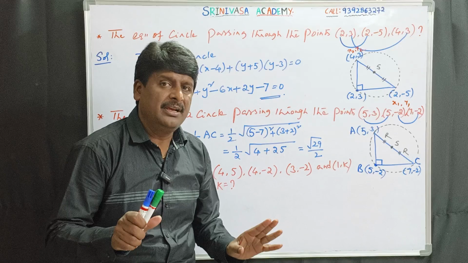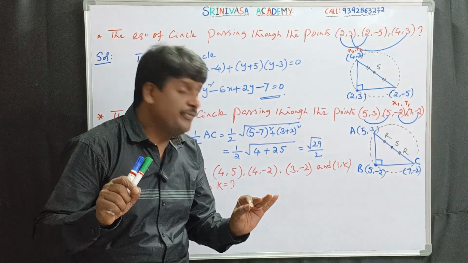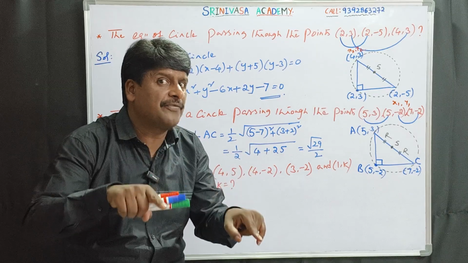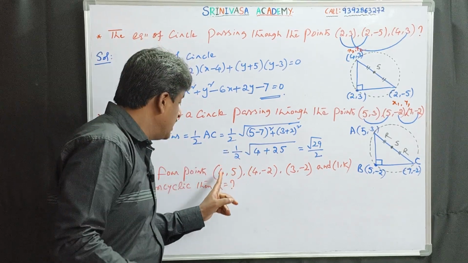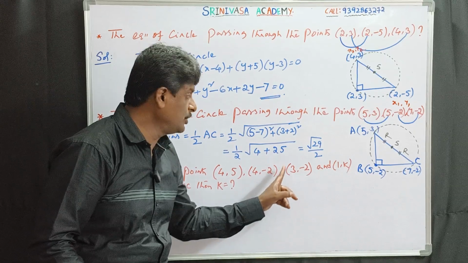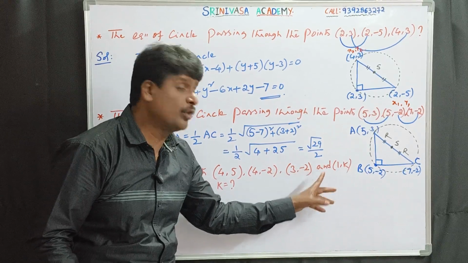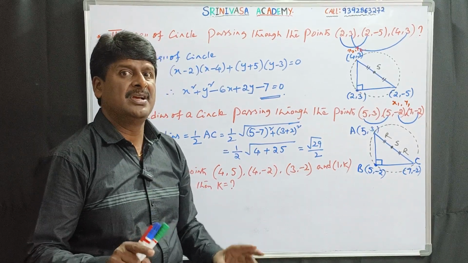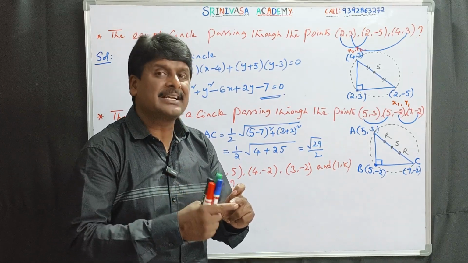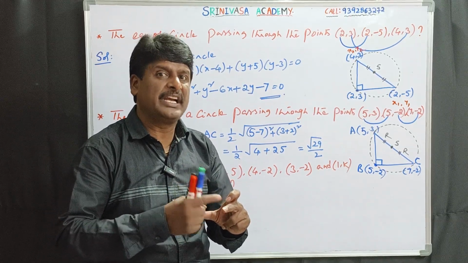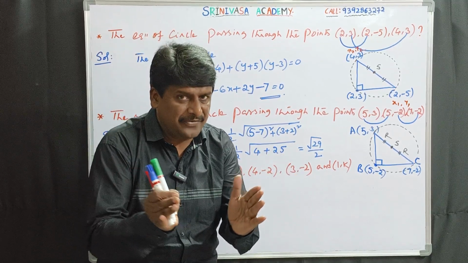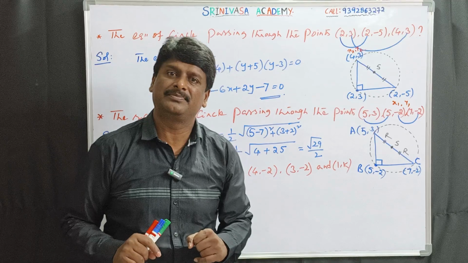We have a condition for concyclic points, but whenever the points are of the form (m1, 1/m1), (m2, 1/m2), (m3, 1/m3), (m4, 1/m4), where in each point the x and y coordinates are multiplicative inverses of each other, then there is a logic: the product of x coordinates is equal to 1.